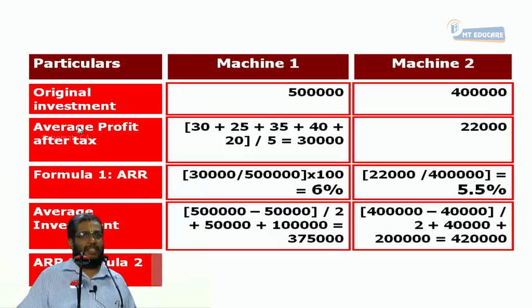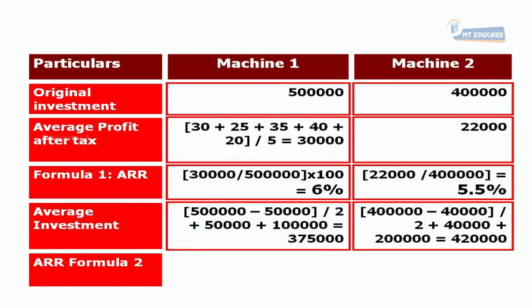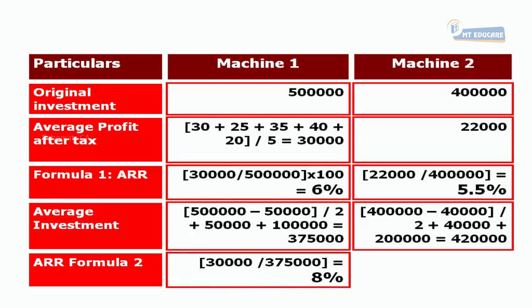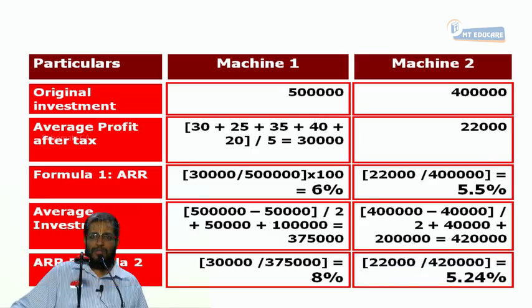Now, next is ARR formula 2. It is average profit divided by average investment. 30,000 divided by 3,75,000. How much percent? 8%. Next is 22,000 divided by 4 lakh 20,000. How much percent? 5.24%.